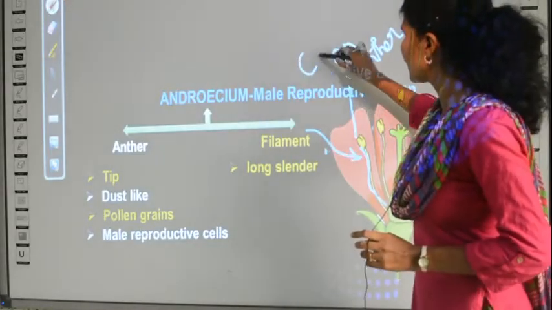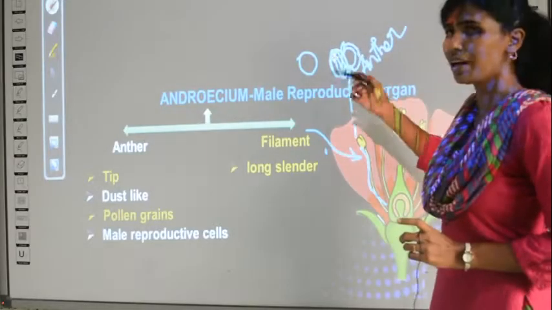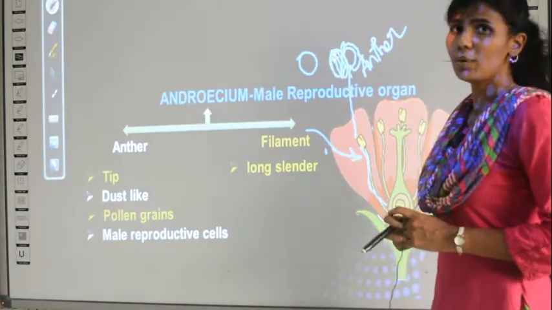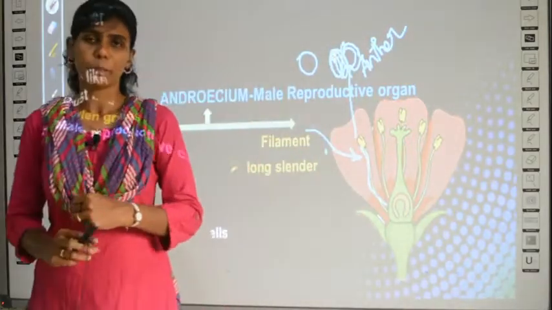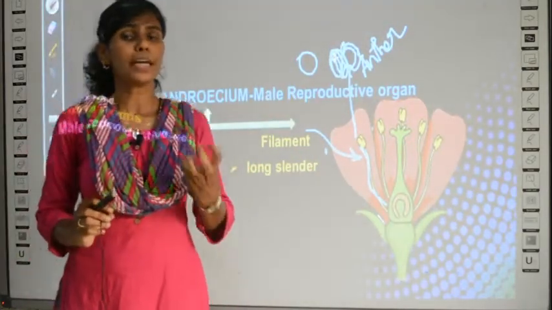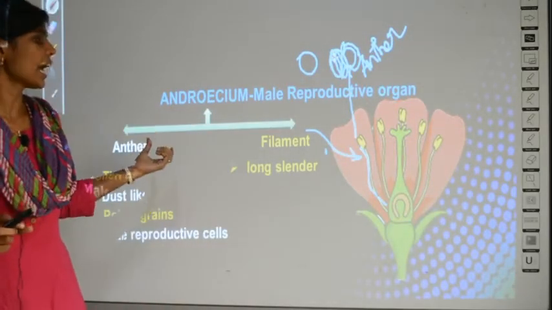You cannot see two partitions as I have drawn. You cannot see like this in a hibiscus flower. You can see only a round ball, right? So this is called the pollen grains, and pollen grains are made up of male reproductive cells. So this is about the description of anther.